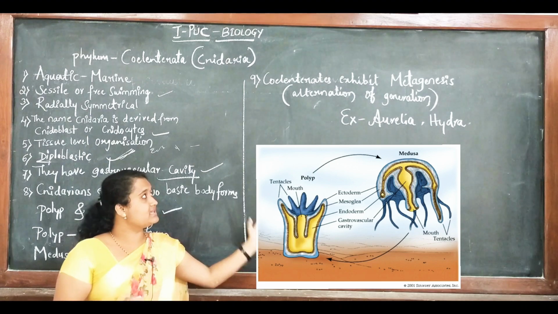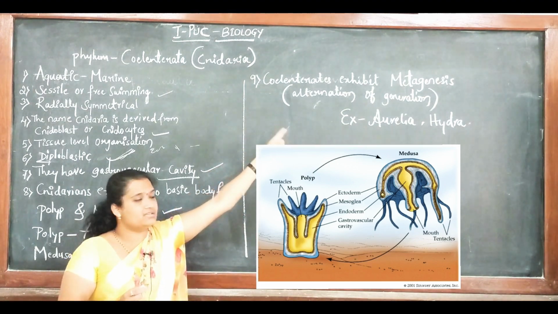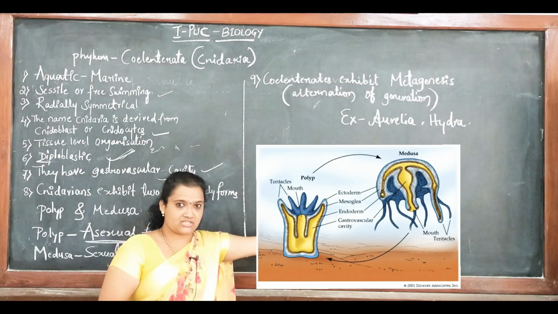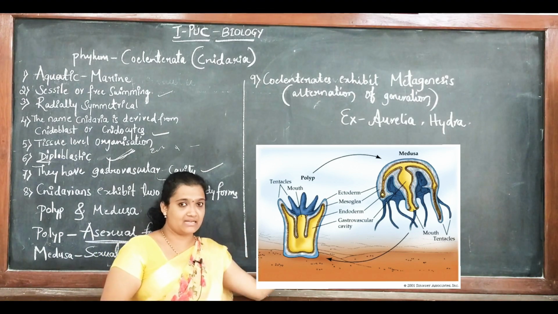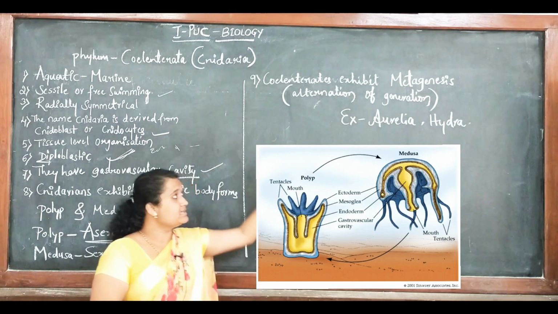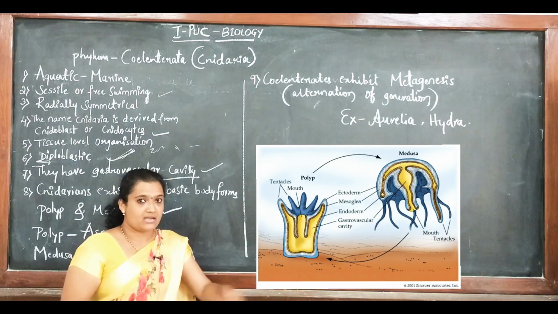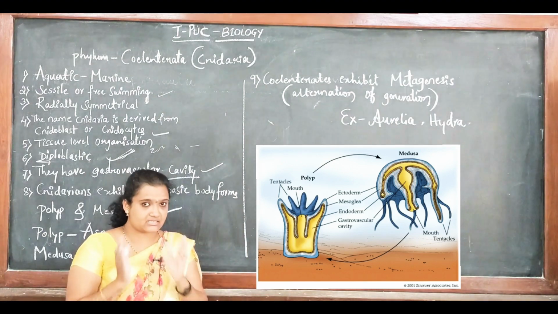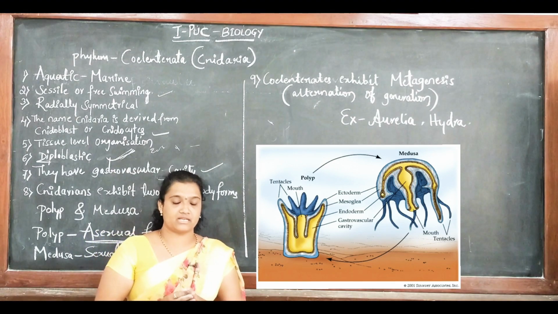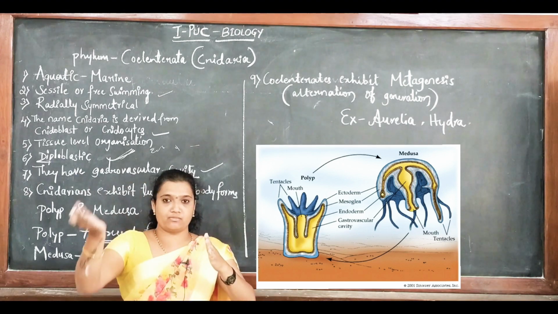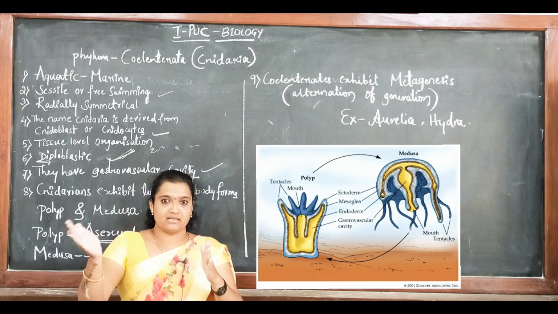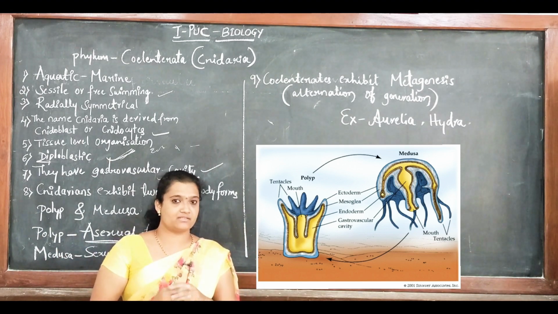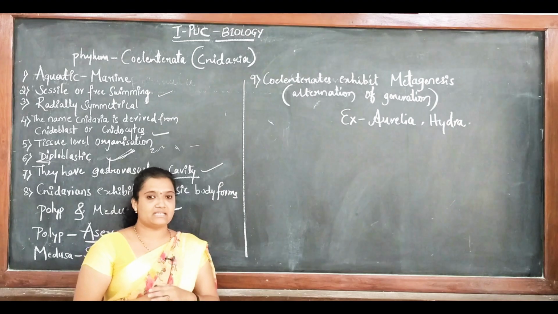Here you can see the alternation of generation. The polyp exhibits one generation and later the medusa. This alternation of generation we call metagenesis. Another most important point in coelenterates. Metagenesis means alternation of generations. The polyp gives rise to the medusa through the asexual method, and the medusa gives rise to the polyp through the sexual method. This is what we call metagenesis.